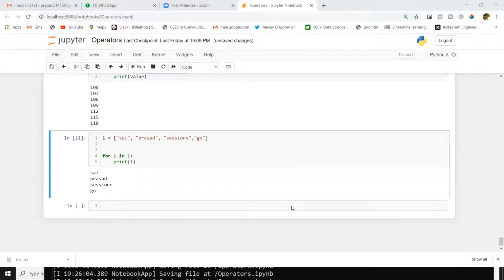I hope you got clarity on while loop and for loop. If you want any other explanation on for loop, or if anyone has any doubt, just let me know. I will explain more on these for loops.